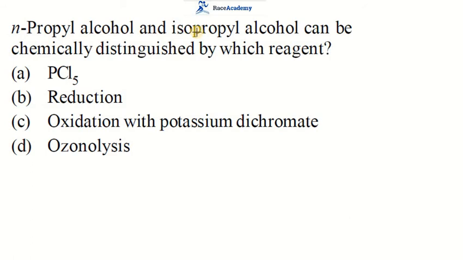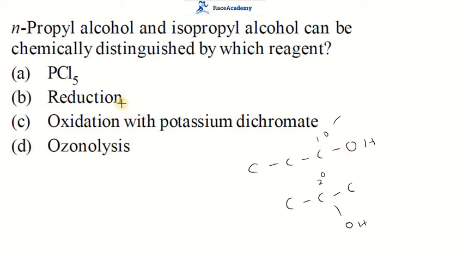Moving to the next one. N-propyl alcohol and isopropyl alcohol can be chemically distinguished by which reagent? We know N-propyl alcohol is a primary alcohol. Isopropyl alcohol, you can observe, is a secondary alcohol.